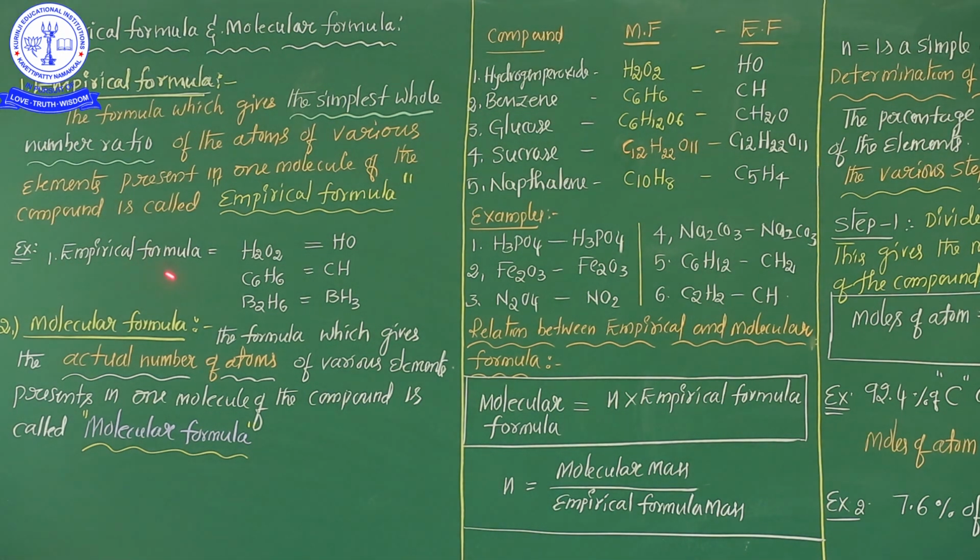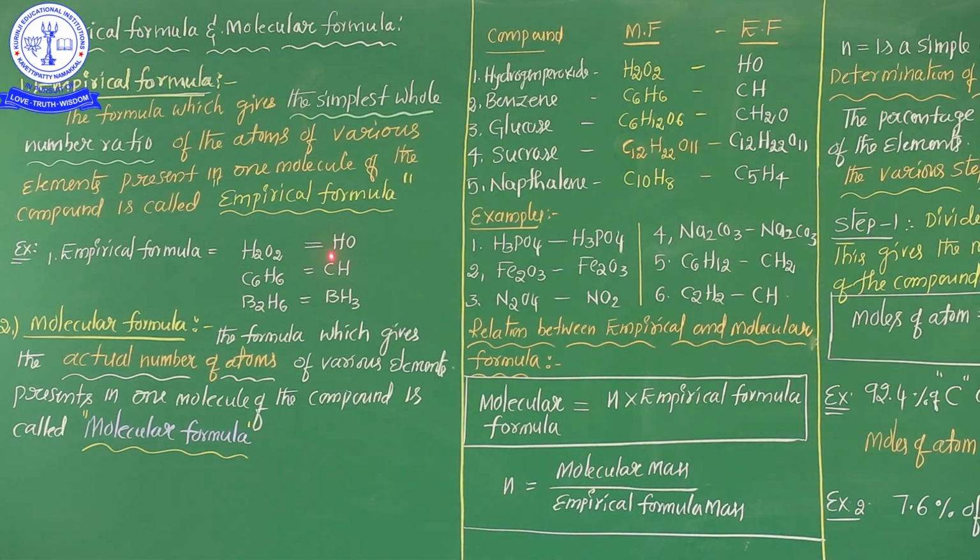For example, see here, examples of empirical formula. The molecular formula of hydrogen peroxide is H2O2, the molecular formula of benzene is C6H6, and the molecular formula of diborane is B2H6. This is the molecular formula, but what is the empirical formula of these compounds? See, the simplest whole number ratio. So 2 ones are 2 ones are. So that's why the molecular formula of hydrogen peroxide is H2O2, and the empirical formula of hydrogen peroxide is HO. This is the most important.